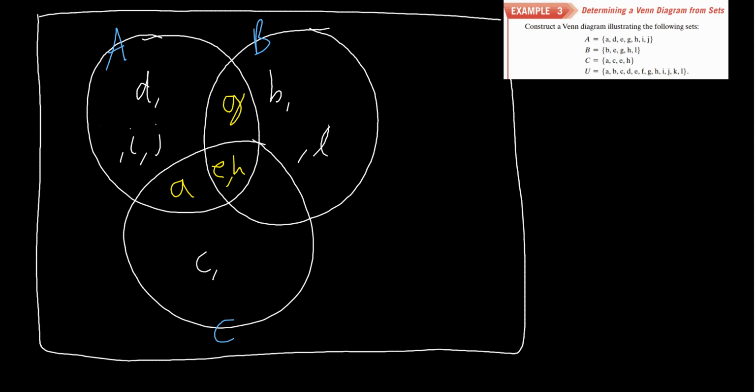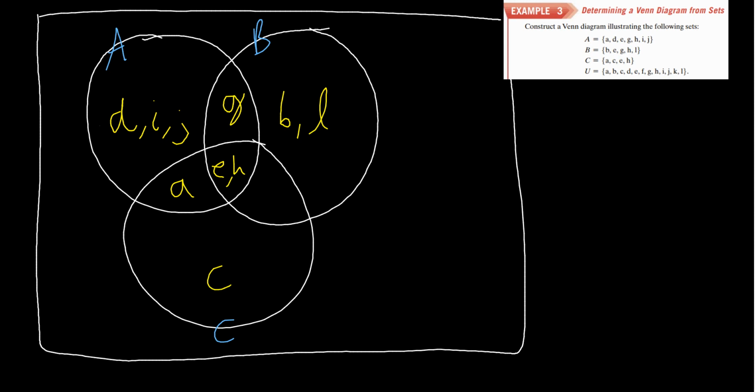Now let's clean it up. So up here we have a D, I, and J. So let's clean that up. Make it D, I, J. Oh, that's a horrible J. It's not much better, but we'll live with it. And then we have a B and an L right here. Then we have a C right here.